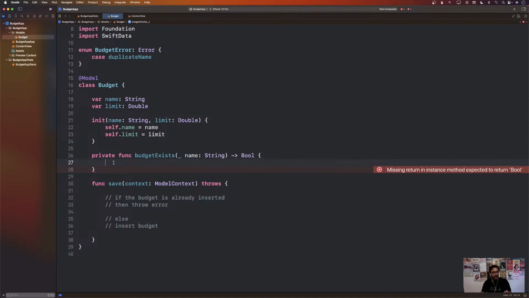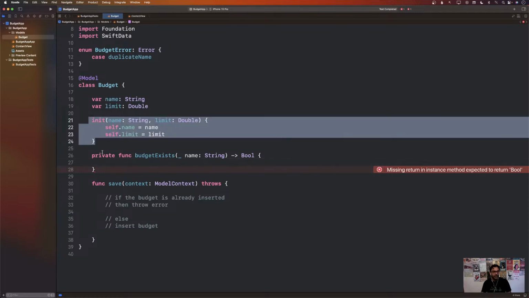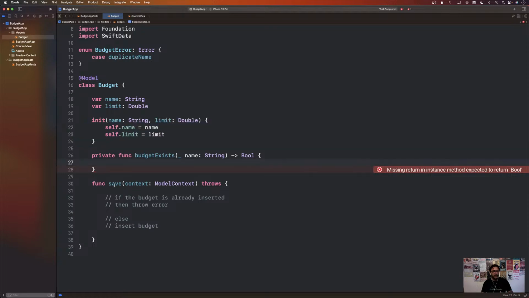So that's another very important thing with testing. You don't test private functions on their own because you can't really access them. You test them through the use of things that are available, the exports. They're called the exports, right? The surface area. So the budget surface area is name, limit, init function, save. So this is how you will access the budget.